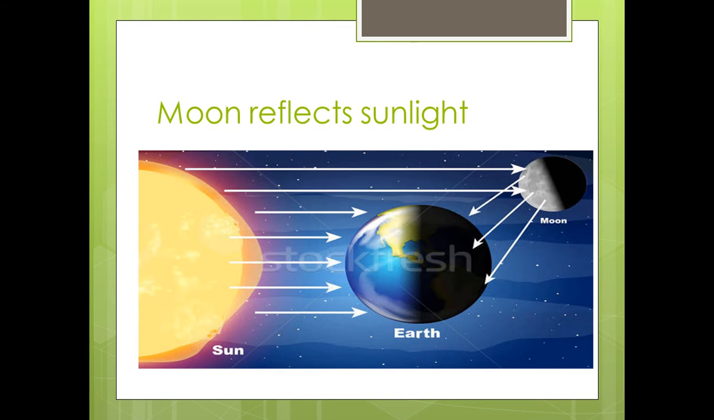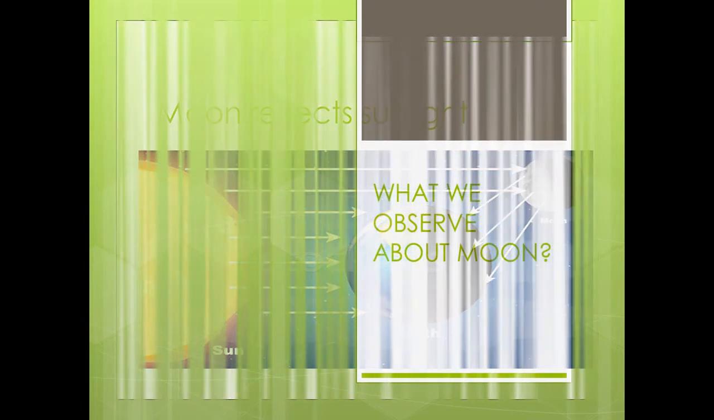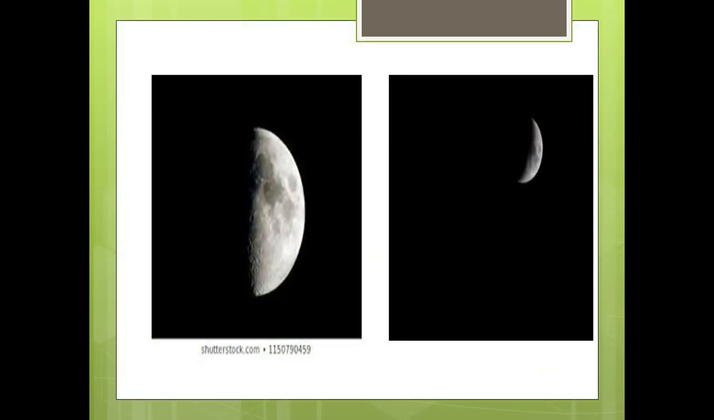But sometimes you can see the moon like a banana. Other times you can see the moon as a half circle in the sky. Why does the moon change in the sky? Why does the moon have different shapes during the months? Or what we observe about the moon?